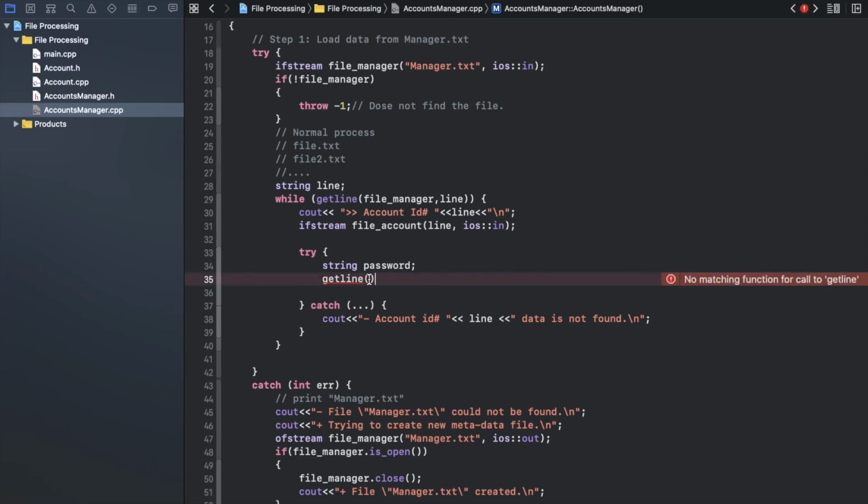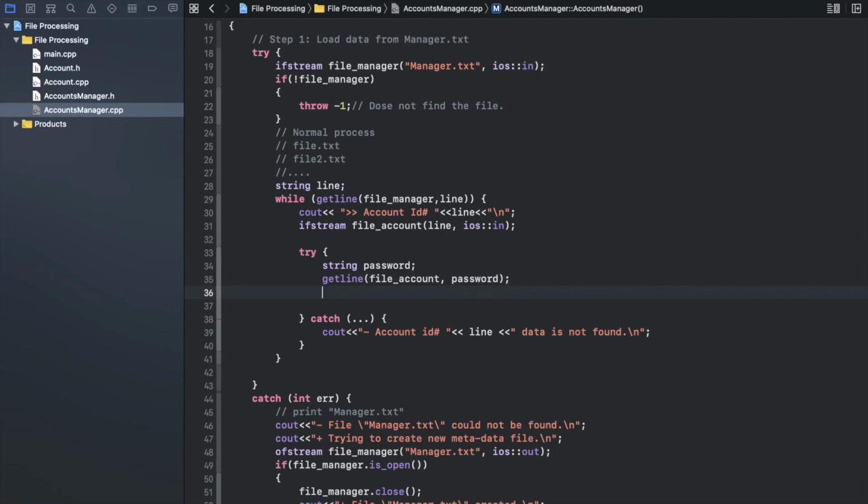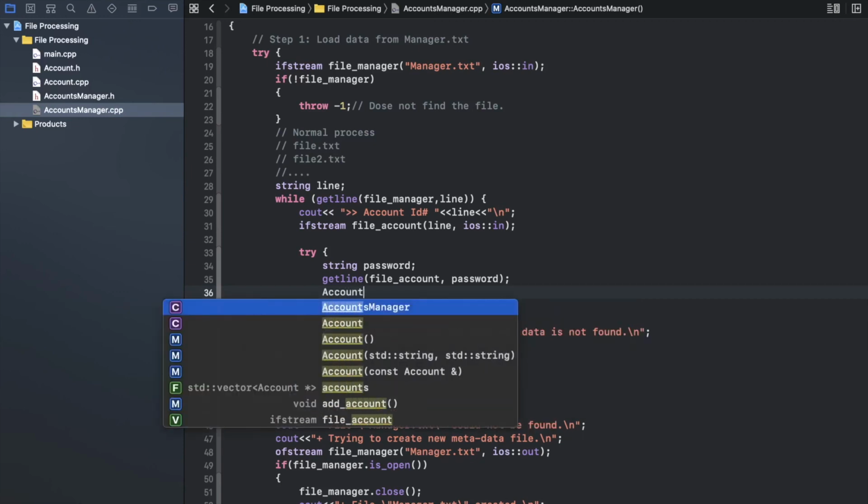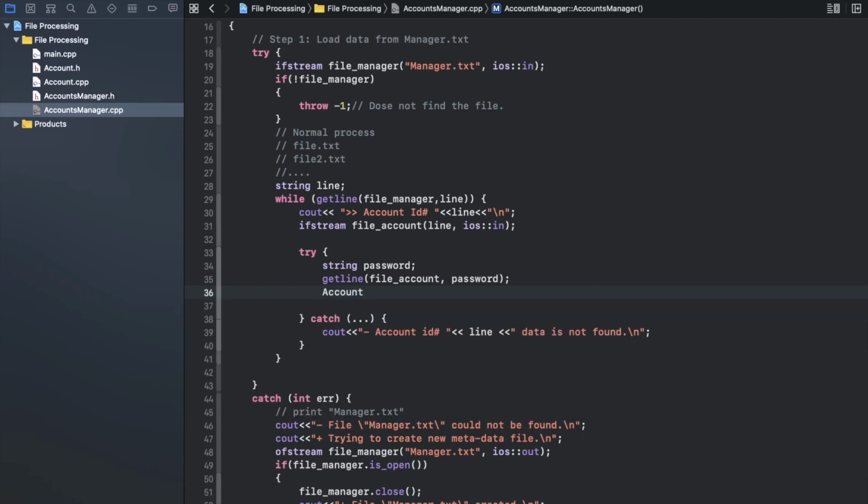So I will use the same function here. But here I will pass the file account and I will load the password. Okay, so now I get the password from that file. Now I'm talking about a single file, and we'll do the same thing for other files in my folder. So now I need what? I need a pointer because it's a dynamic memory allocation.